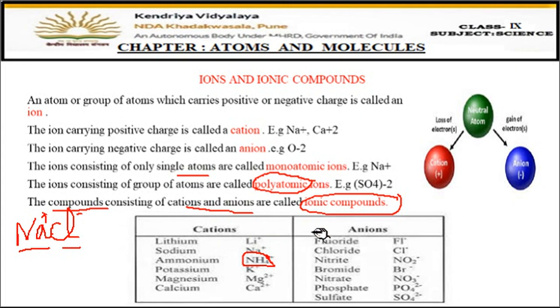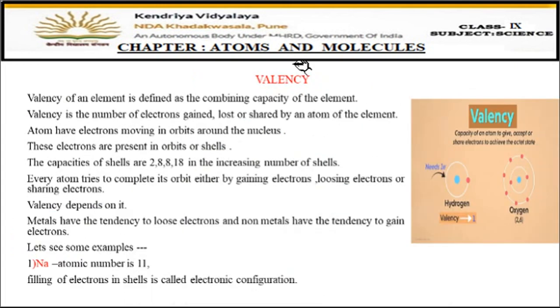Now the next concept is valency. Valency of an element is defined as the combining capacity of the element. Combining capacity means that the atom is combining with how many other atoms. That is called the valency of the element. So valency means what? The combining capacity means the atom is combining with how many more such atoms.